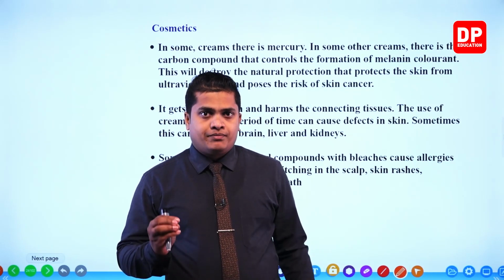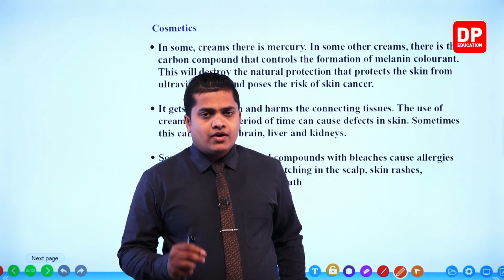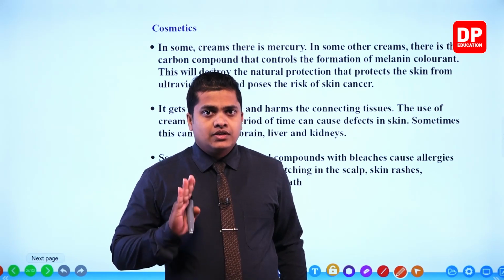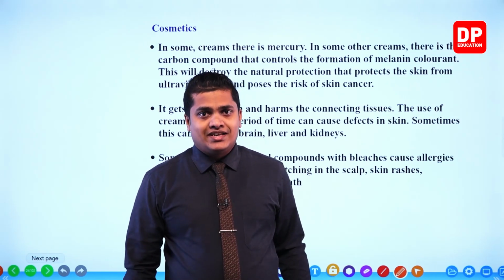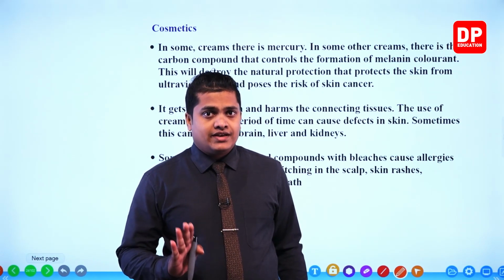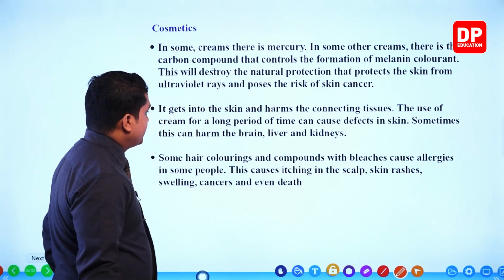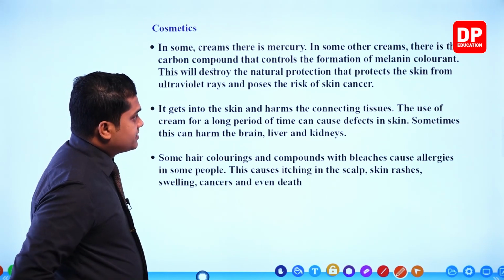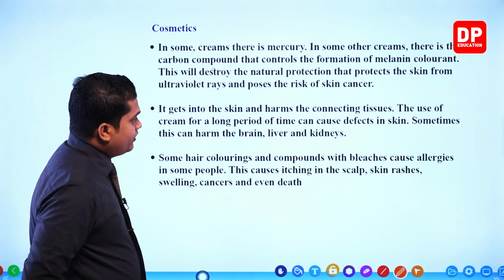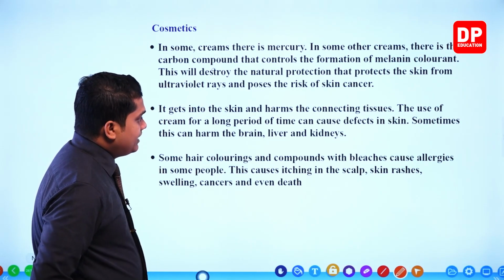But however, you're posing a risk of skin cancers, because ultraviolet rays will enter your body and it will deform your body tissues and DNA structures, creating different kinds of mutated cells. So therefore, there is a risk of getting skin cancers because of that. Okay. Then the next point, it gets into the skin and harms the connecting tissues. The use of cream for a long period of time can cause defects in the skin. Sometimes this can harm the brain, liver and kidneys.